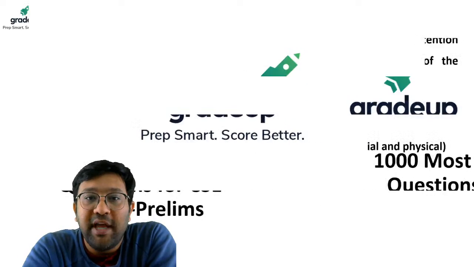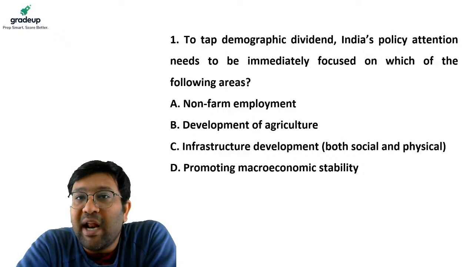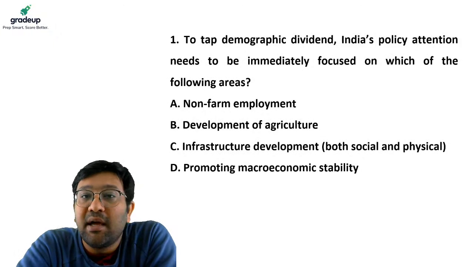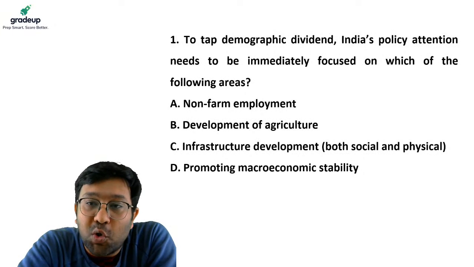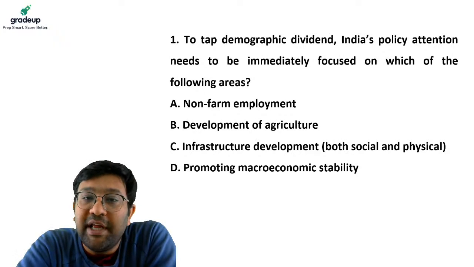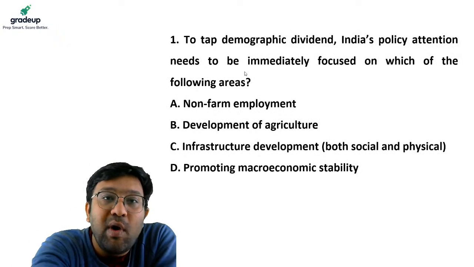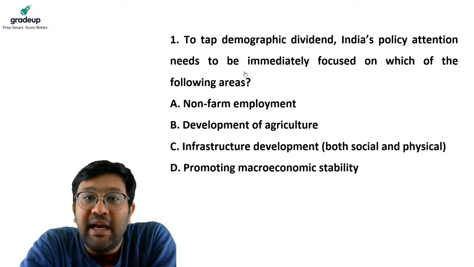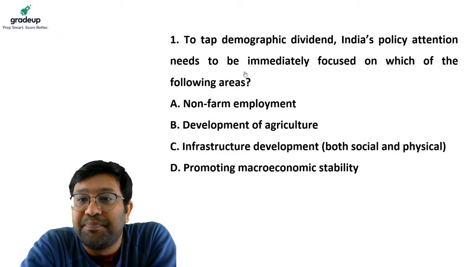The first question for today is, to tap the demographic dividend, India's policy attention needs to be immediately focused on which of the following areas? A. Non-farm employment. B. Development of agriculture. C. Infrastructure development, both social and physical. Or D. Promoting macroeconomic stability. You have 40 seconds to answer the question.